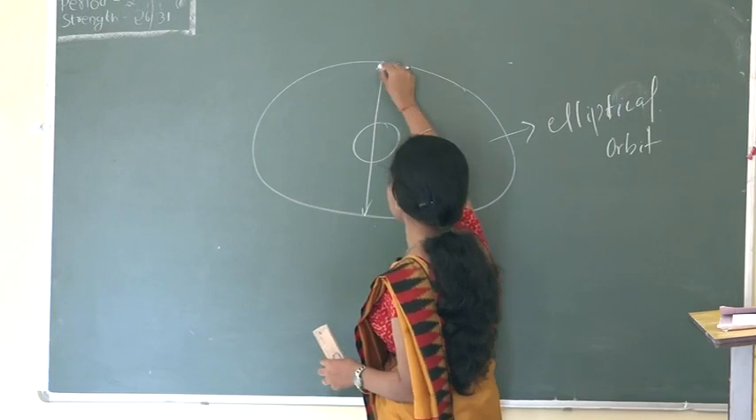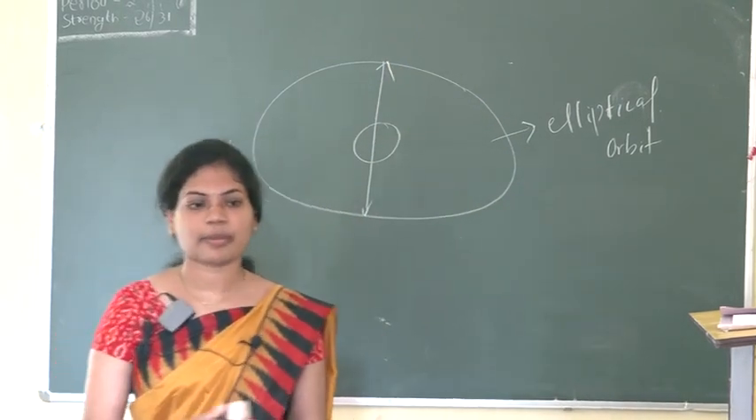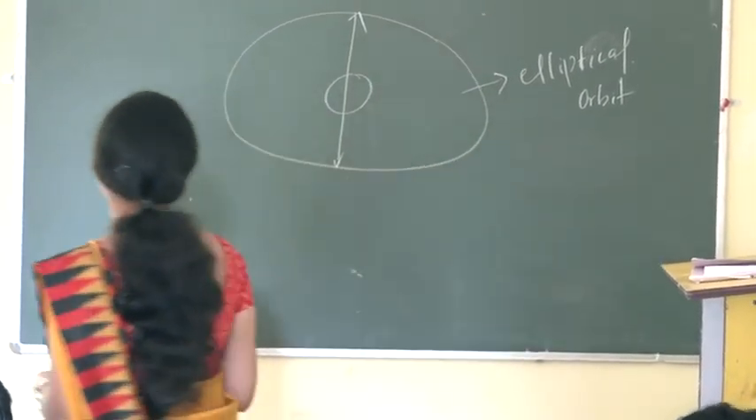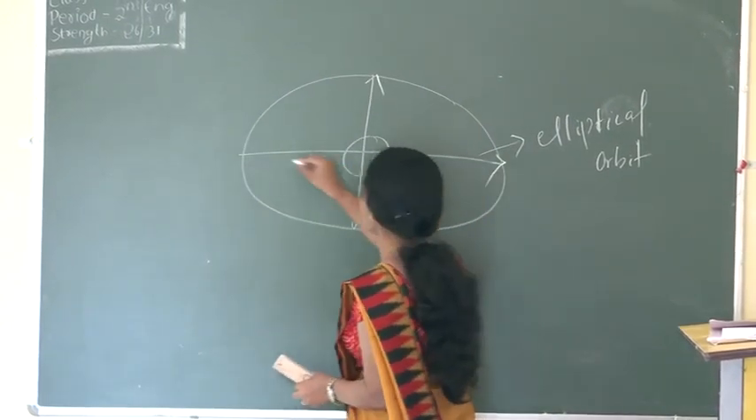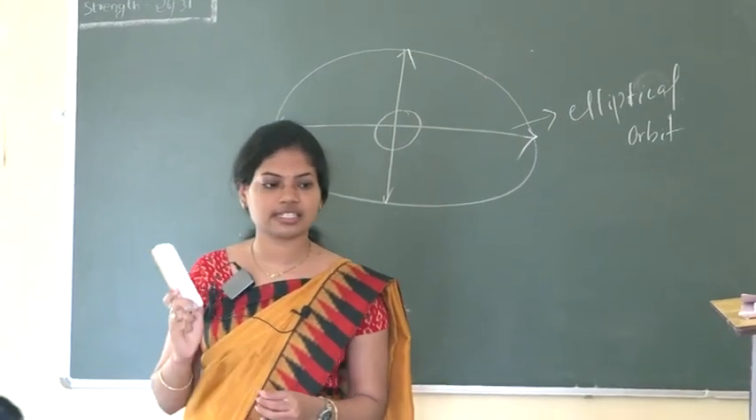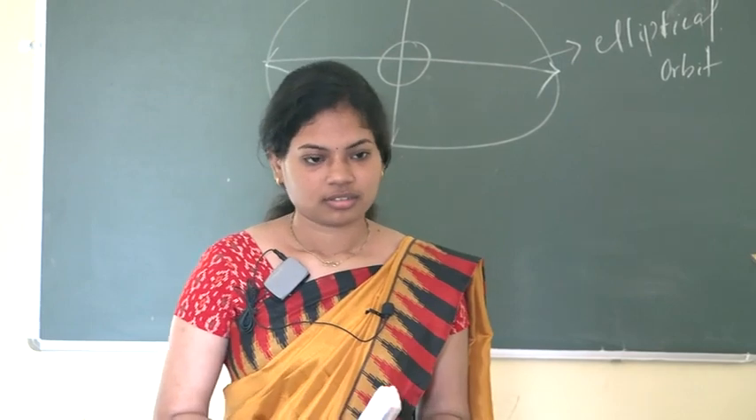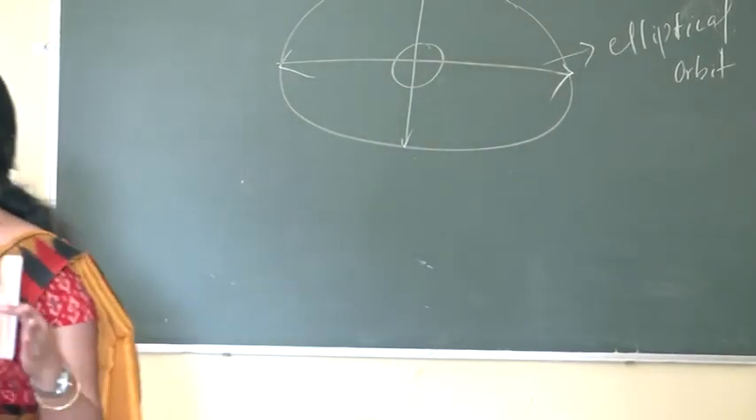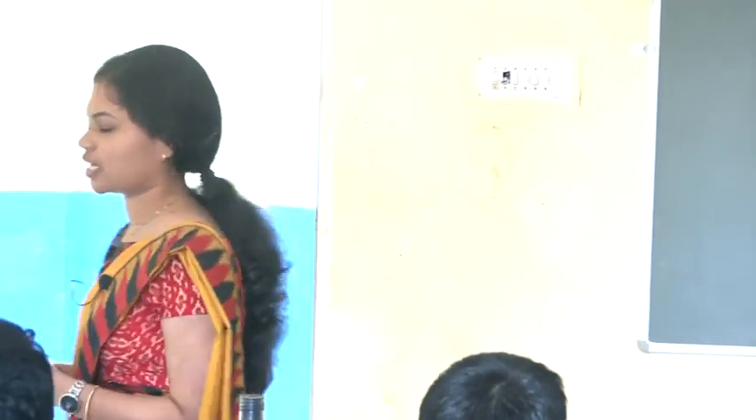What is this distance called? Is it the semi-major axis or the semi-minor axis? That is the semi-minor axis, and that is the semi-major axis. Why is it the semi-major axis and the semi-minor axis? The smallest distance is the minor distance, and that is the largest distance, so it is called the semi-major axis.